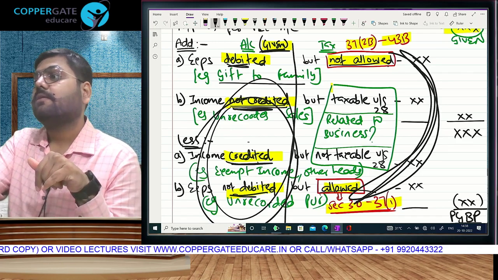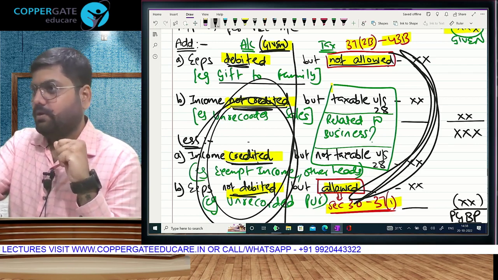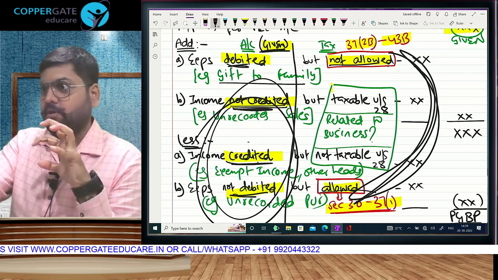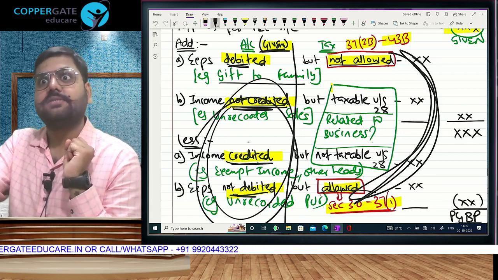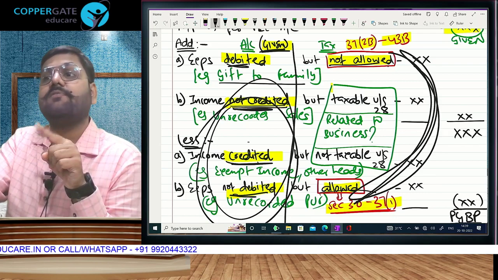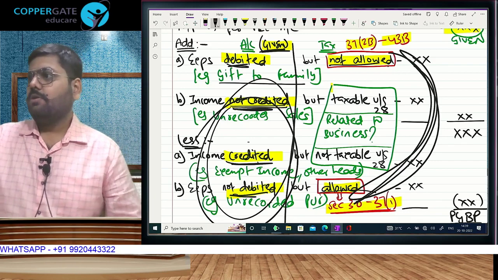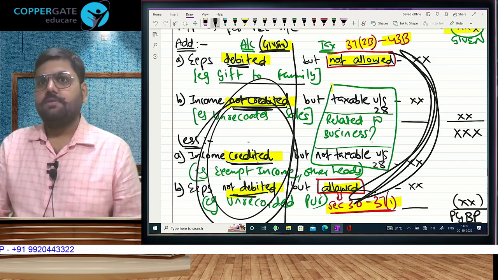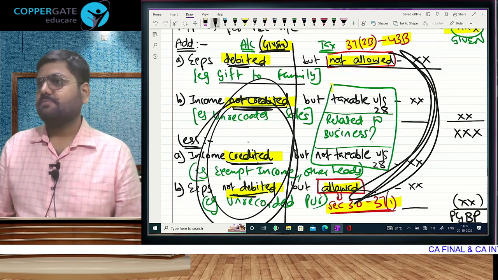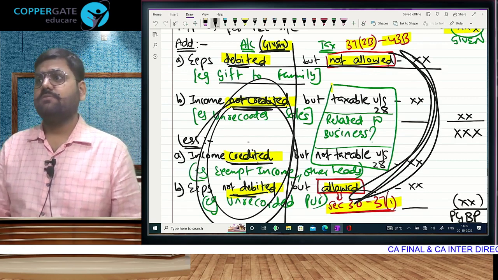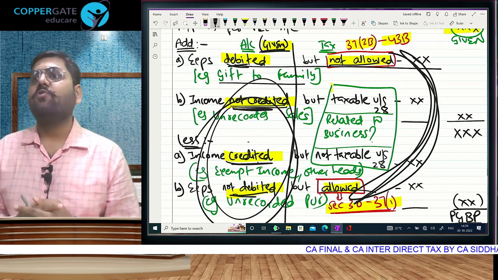Which rent is it? House ka rent. What is the tax treatment? Allowed or disallowed? Disallowed. Tax we have to learn. We have learned. Disallowed. Remember. House ka rent disallowed in tax. But that can't get you marks. Now go and check accounts. Which possibility? First one, debited. Now think and say, is this the right treatment? No. You have debited, meaning reduced your profit, but which is not allowed. How to rectify? This is that entry. Second possibility in accounts: is it correct? Is account same as tax? So no need to do anything.